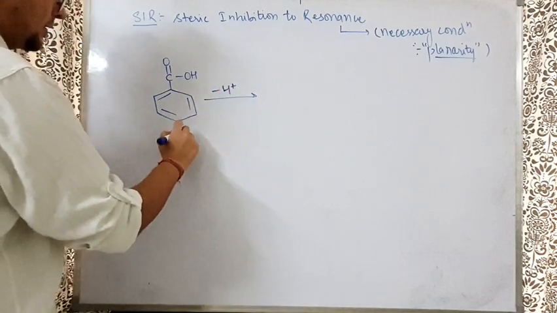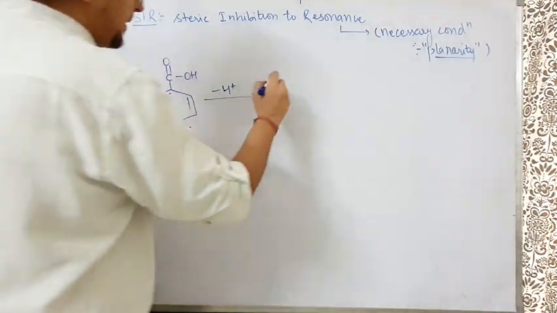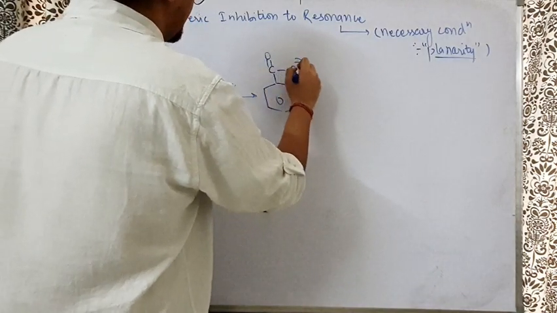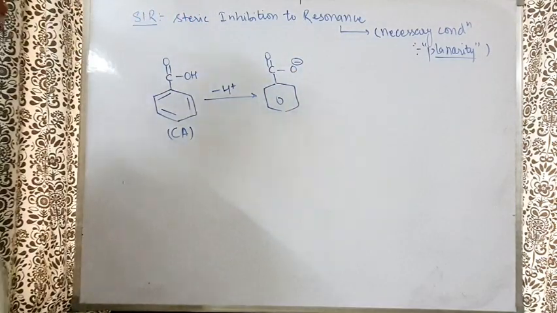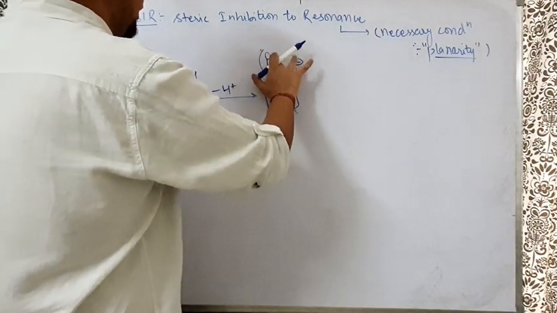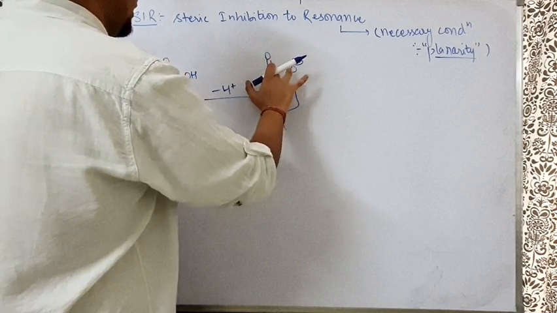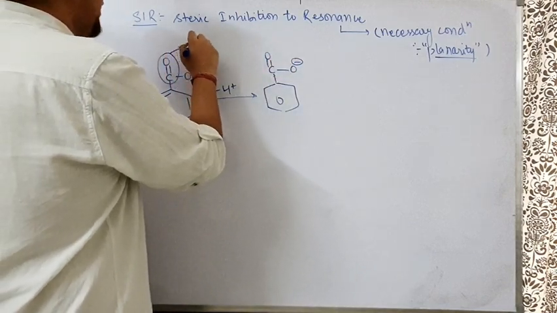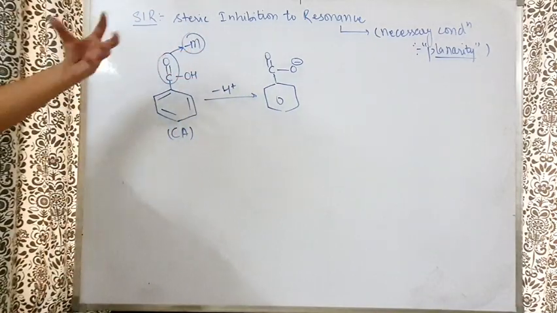If it releases the H plus, it is the conjugate acid right now, and its acidity we have to compare. So we get a benzene and we get a C double bond O and O minus. Now the good thing is that this C double bond O is a well-known minus M group. I'll write it here so that I can show you a more clear-cut idea. He's a very good minus M group.